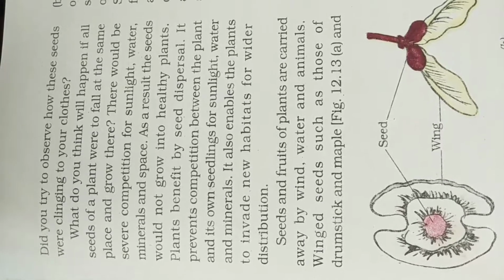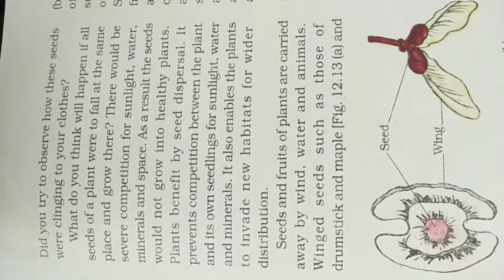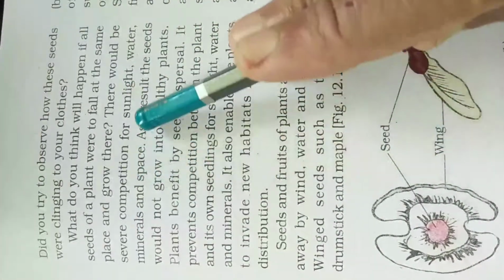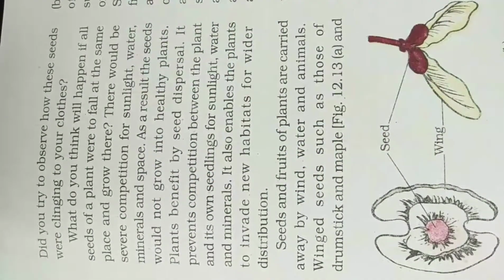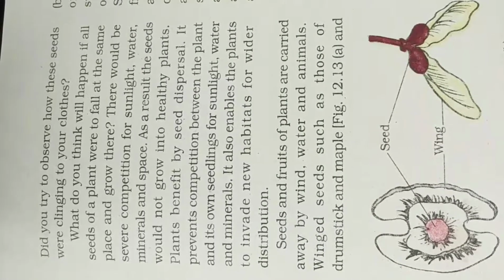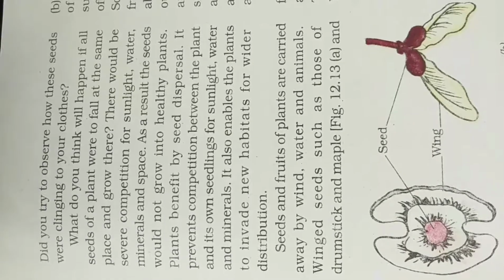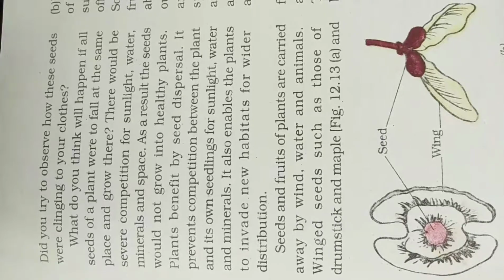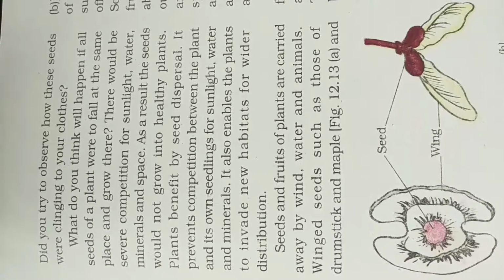What do you think will happen if all seeds of a plant were to fall at the same place and grow there? There would be a severe competition for sunlight, water, minerals and space. So what will happen if all the seeds fall on the same place? There will be competition. For sunlight, many trees will be at the same place, then they will not get sufficient sunlight. There will be competition for water, minerals and space. As a result, the seed would not grow into a healthy plant.